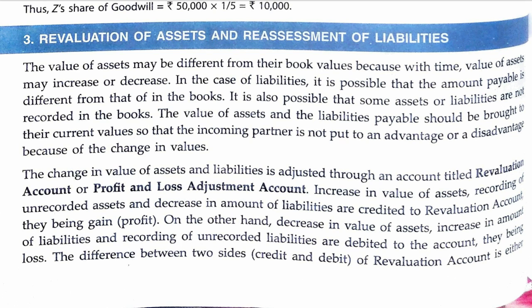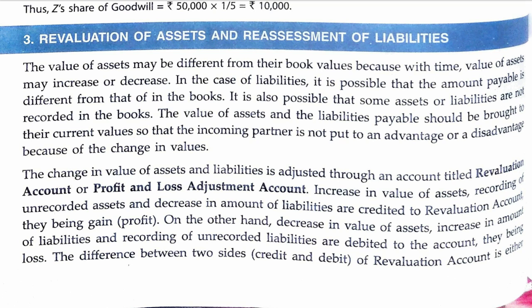So whenever there is any revaluation of assets and liabilities, we have to pass journal entries and we have to prepare a revaluation account. Now these changes in value of assets and liabilities are adjusted through an account called revaluation account. This revaluation account is also called profit and loss adjustment account.